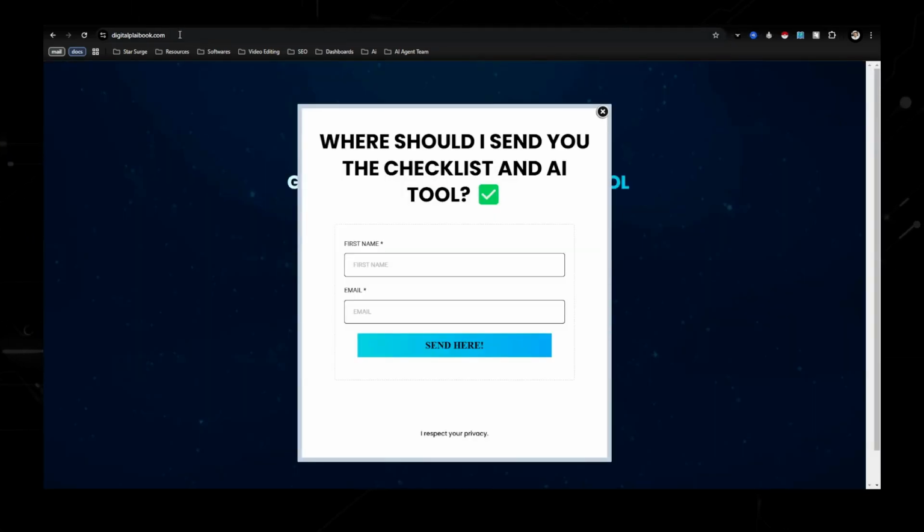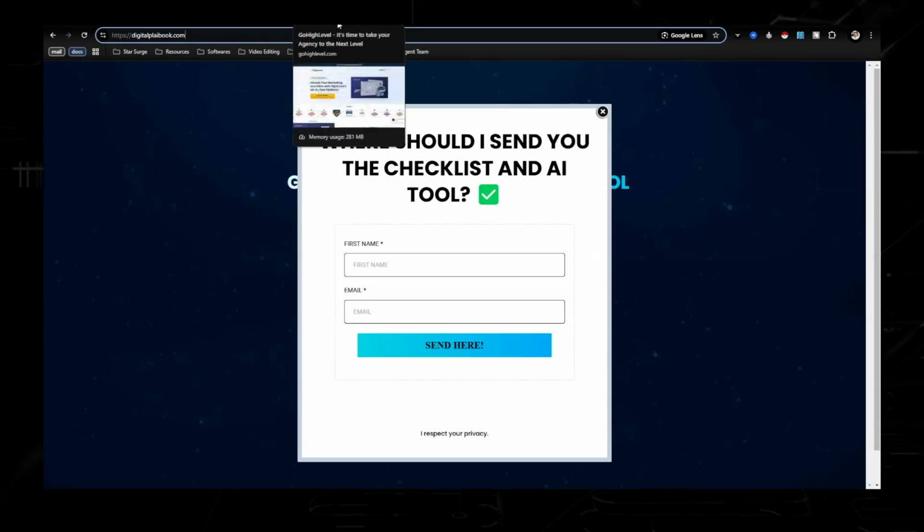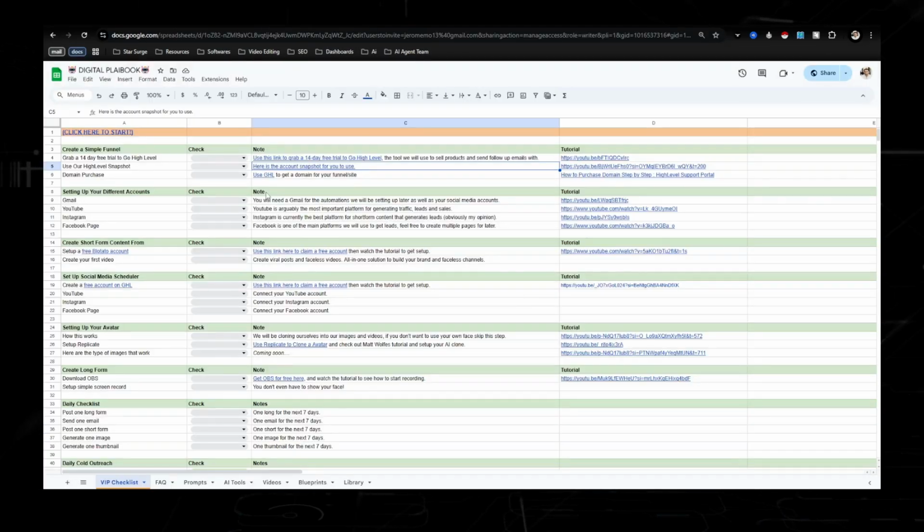As you can see, my domain is Digital Playbook, but the good thing is Go High Level does allow you to buy domains. But I would suggest, I need to edit this, but go to GoDaddy or Squarespace, because I've been using those for the past couple years and I've had no problems.